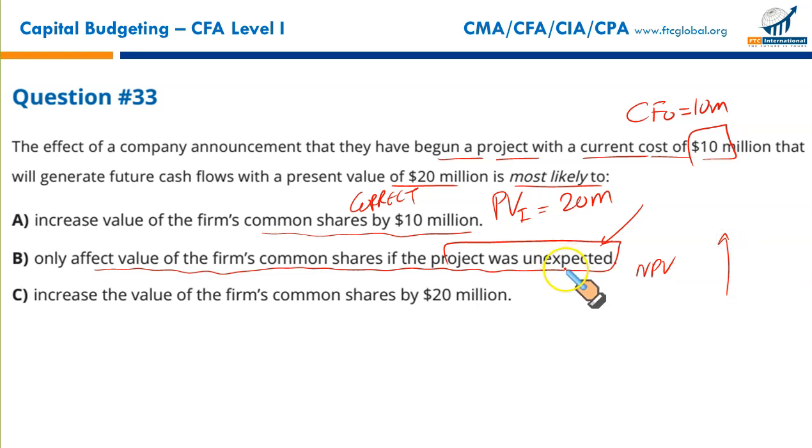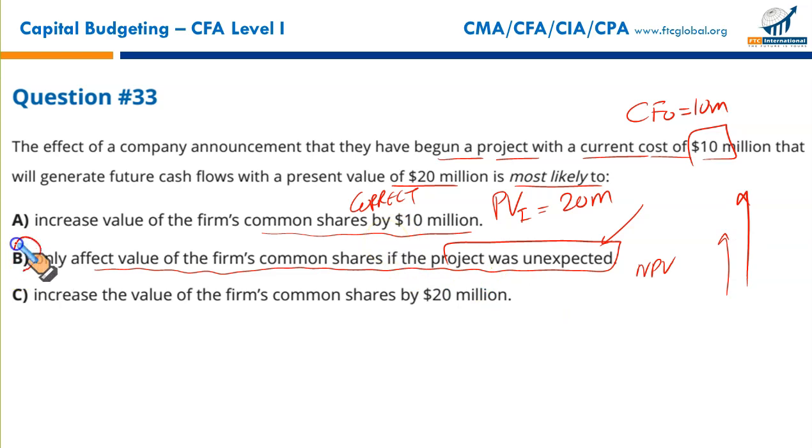But if it is unexpected and then it is suddenly announced, then the value of the firm's stock will go up by 10 million. If it is unexpected, the market will react and the share price will go up. But if the market has already considered the NPV, the market has already discounted the future cash flows, so there will be no change in the value of the share.